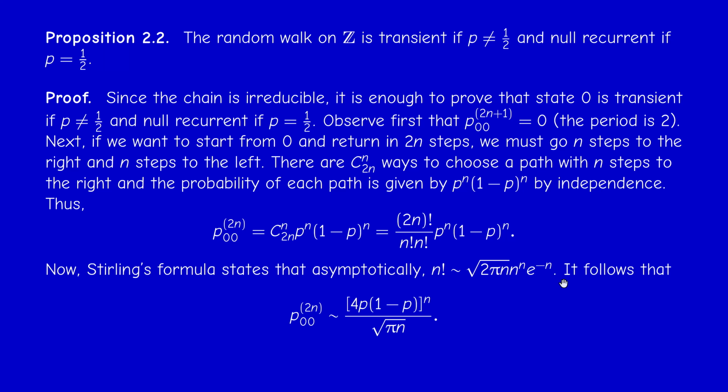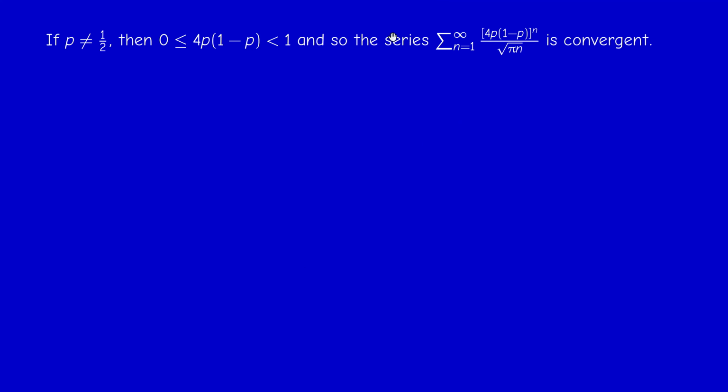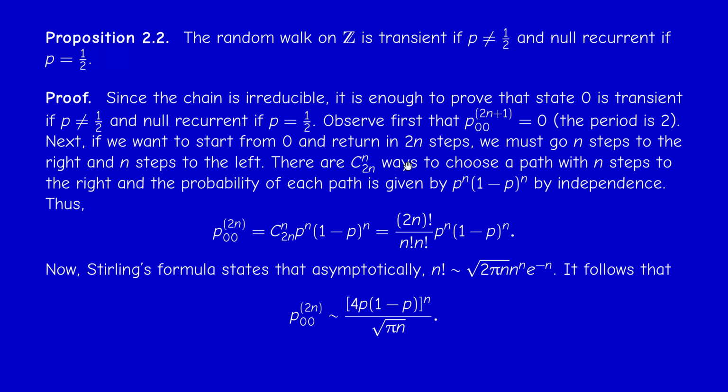And therefore, I can find an equivalent of the general term of this series. If I apply Stirling formula, so I evaluate 2n factorial and n factorial squared, I get the simplification. I get 4 to the n times p to the n, 1 minus p to the n, over radical pi n. And this will solve the problem, actually. Because now, if p is different from 1/2, the numerator is strictly less than 1. So I have a geometric series here, and this series is convergent. So state 0 is transient.